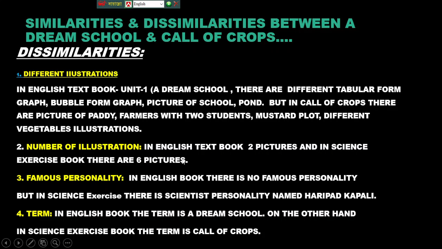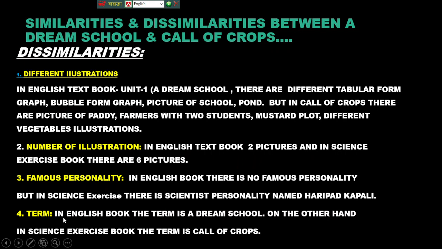Secondly, number of illustrations. You will see the number of illustrations is more than that of the English textbook. We have counted that in the English textbook you will see 2 pictures, but in the science exercise book you will see 6 pictures. Thirdly, famous personality. In the English textbook you will see there is no personality, but in the science exercise book there is a scientist personality named Haripat Kapali.